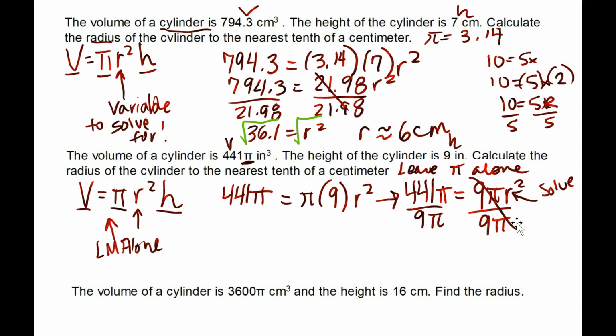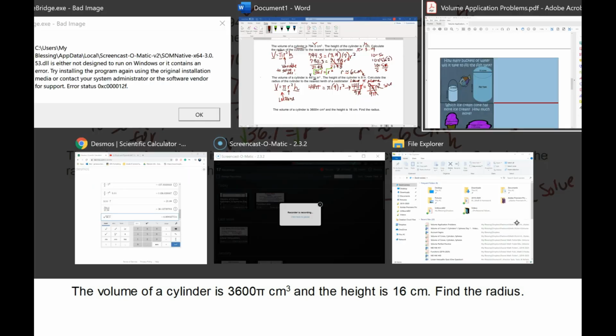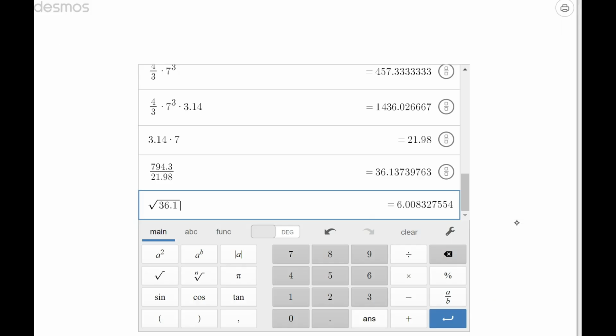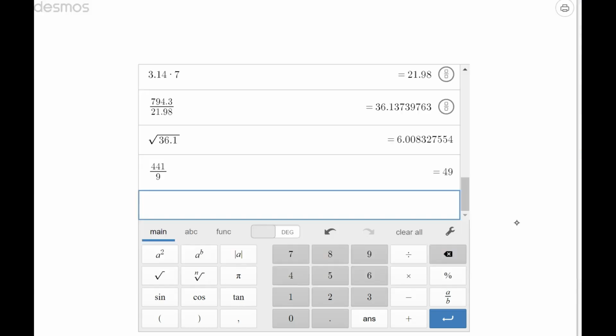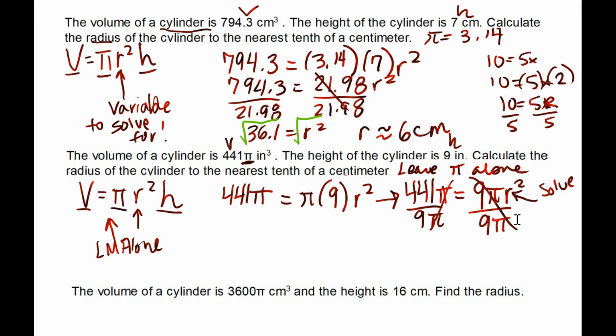When you divide anything by itself, what happens? It gives you 1. So pi divided by pi is 1. They cancel. I just want y'all to get this. The only thing that you're looking at is 441 divided by 9, and that's 49. That's all I'm looking at, 441 divided by 9, because they cancel. So 49 is equal to r squared.